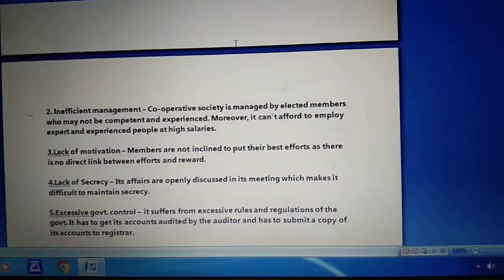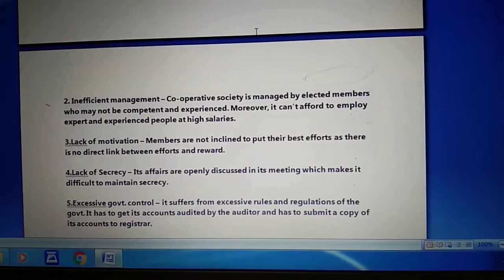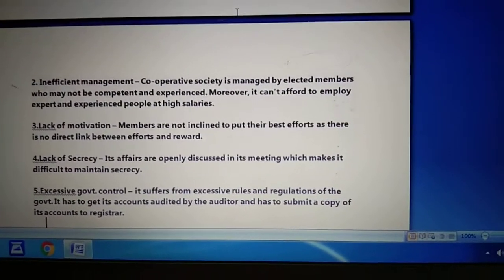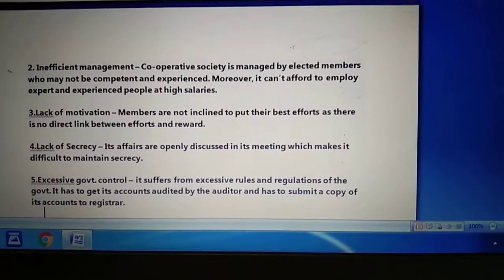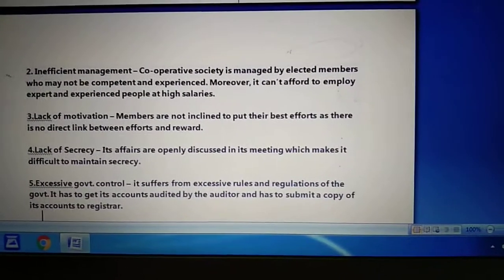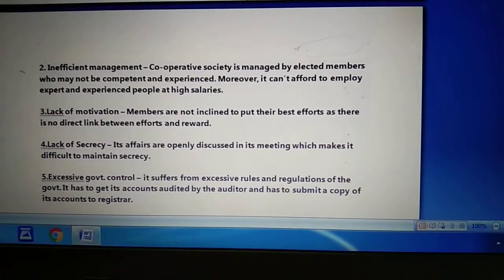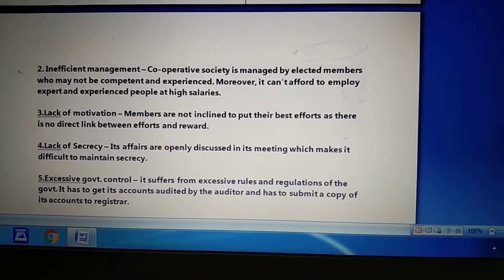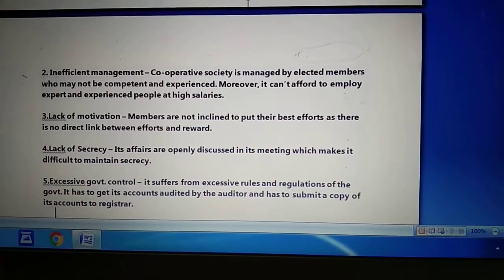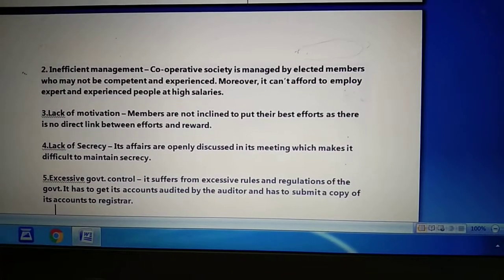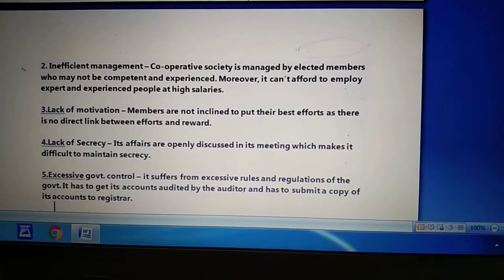So it is very difficult to maintain secrecy about the operation of a cooperative society. Open meetings occur where all the members are there, and they discuss each and everything about the business of the cooperative society. So there is no secrecy, or it is very difficult to maintain secrecy after that.